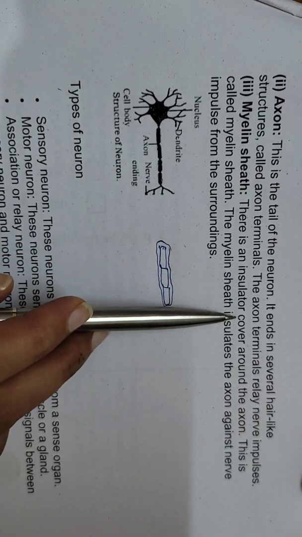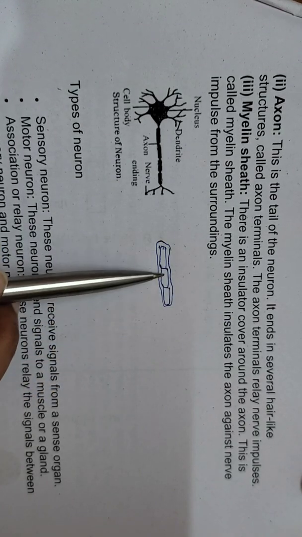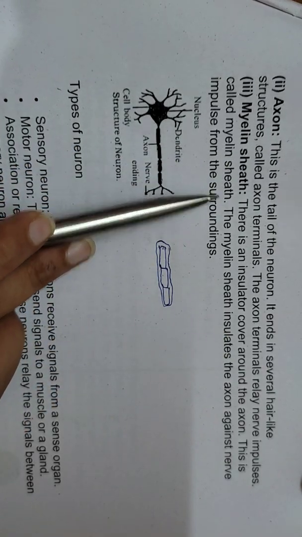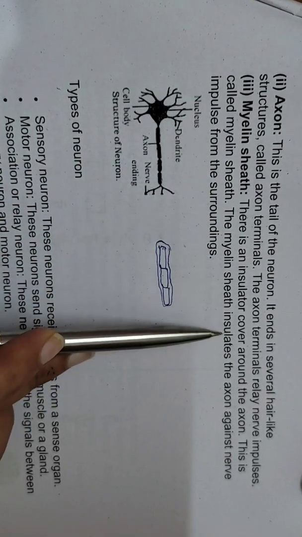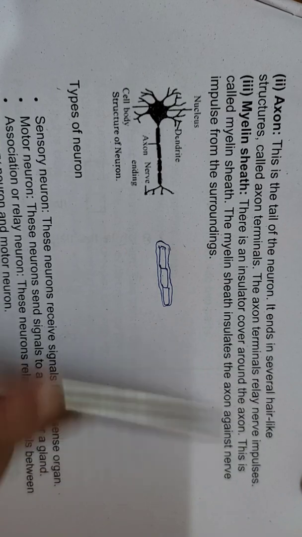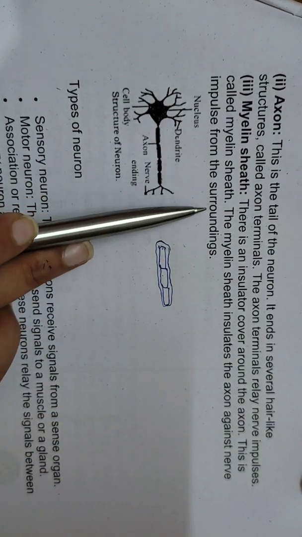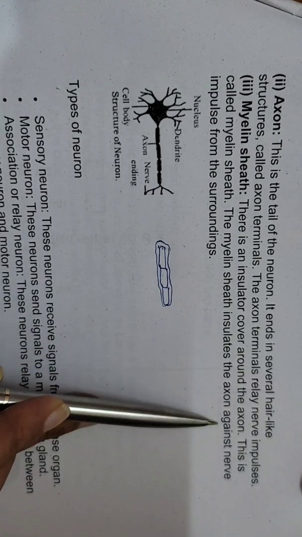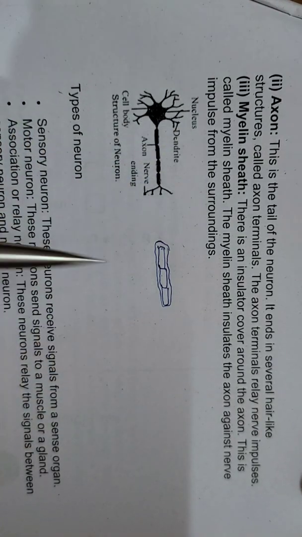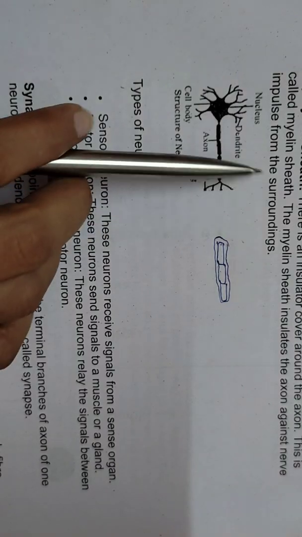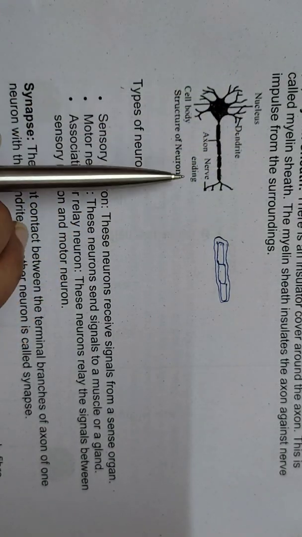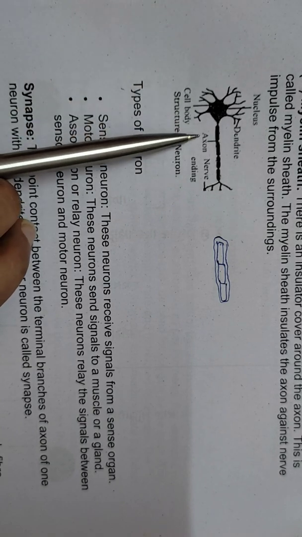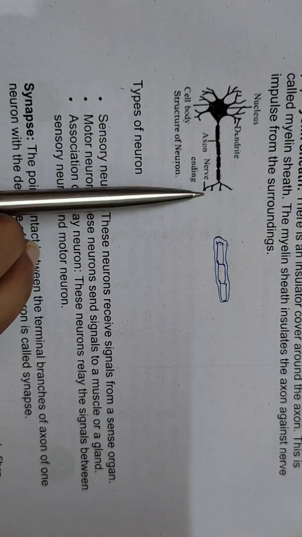So it is an insulator cover around the axon, like a cover. This is called the myelin sheath. The myelin sheath insulates the axon against nerve impulses from the surroundings. So the main function of the myelin sheath is to insulate the axon, right? So the whole structure of the neuron is composed of the cell body, axon, dendrite and myelin sheath, right?